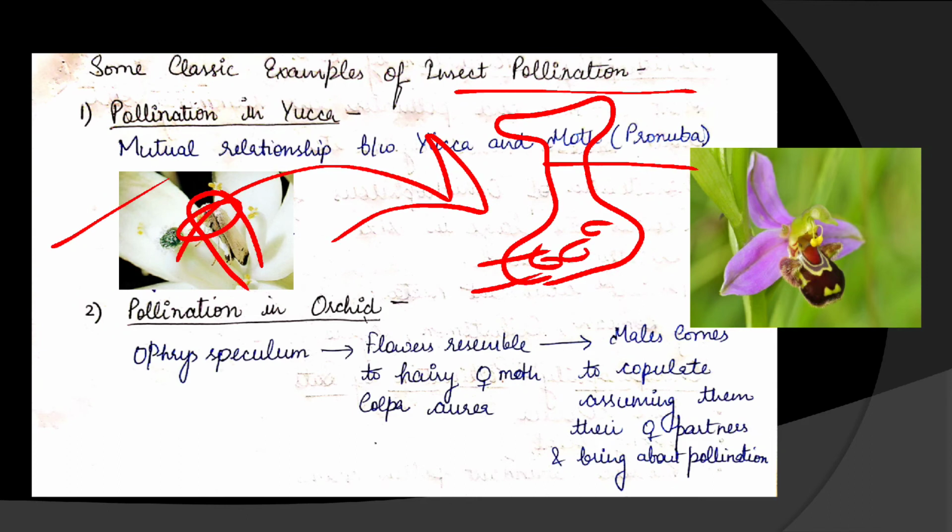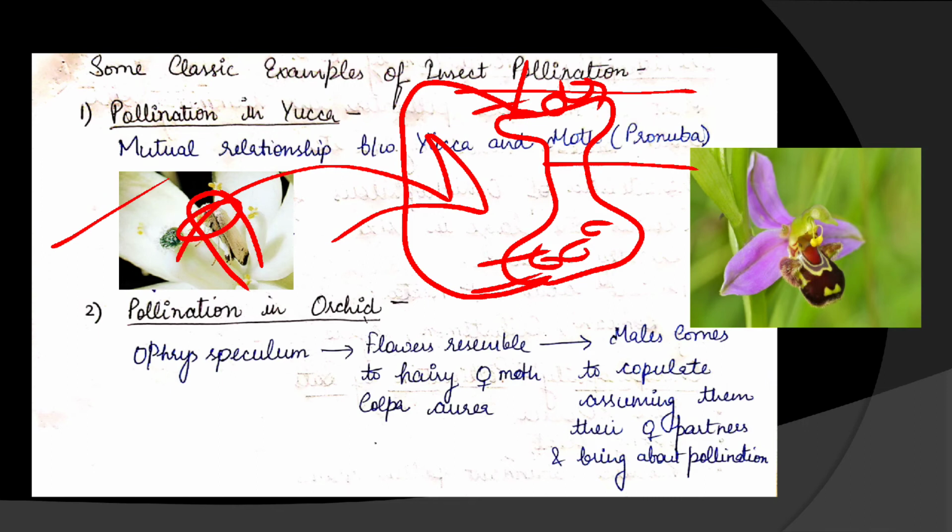Then after laying the eggs it reaches the top of the stigma and pushes the pollens here, the pollens which she is having in the head. She pushes that pollens here.